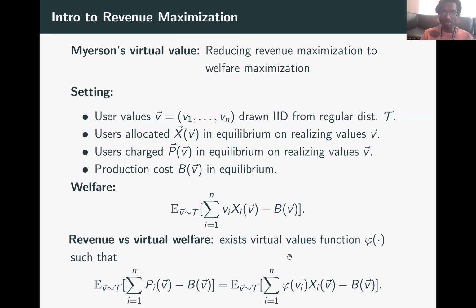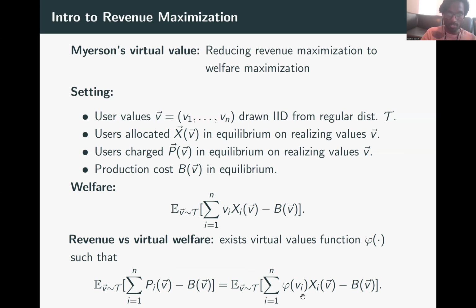This says there exists a very nice virtual value function phi such that optimizing for payment, or the expected payment, is basically equal to the welfare of the mechanism, assuming that the users have value phi of vi instead of vi. So here we look at the virtual value created, that is phi of vi times xi minus the production cost, and we take the sum of all of it. For this talk, and this paper, we'll assume that the virtual value function is increasing. That is basically the regularity assumption, and that it is also continuous. Most common distributions, like the uniform distribution and normal distribution, satisfy this property.